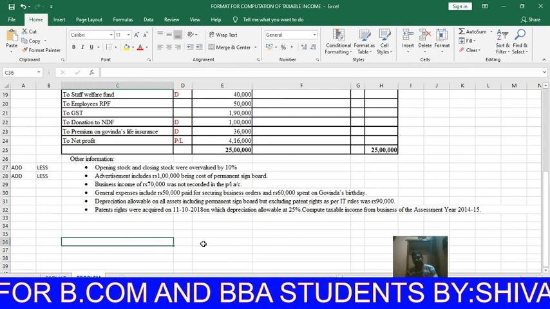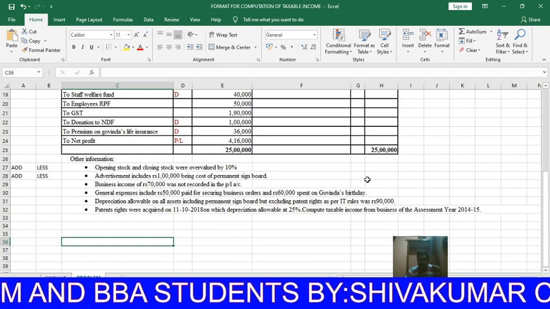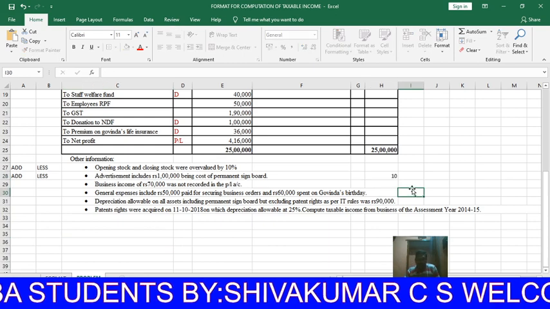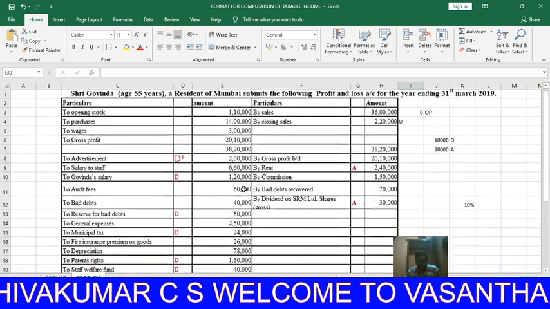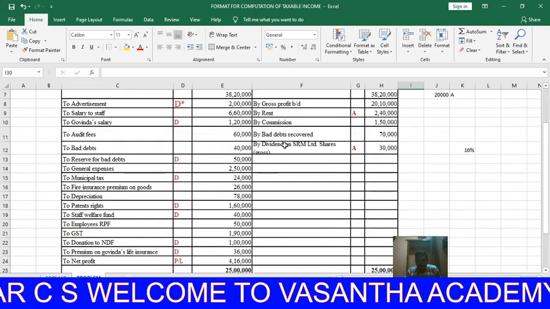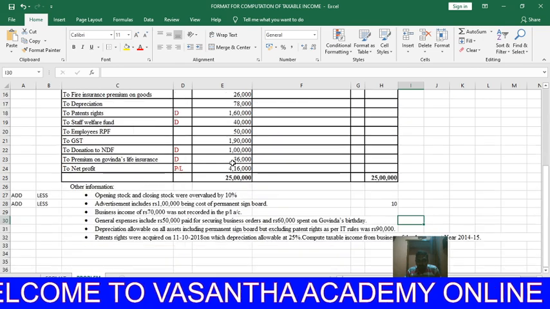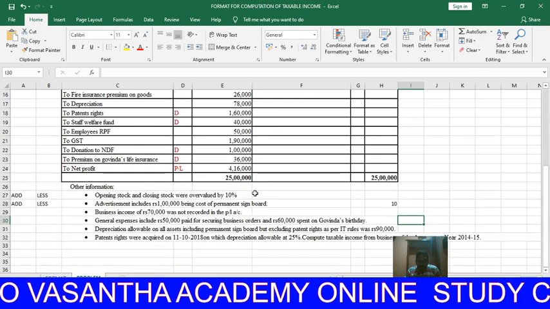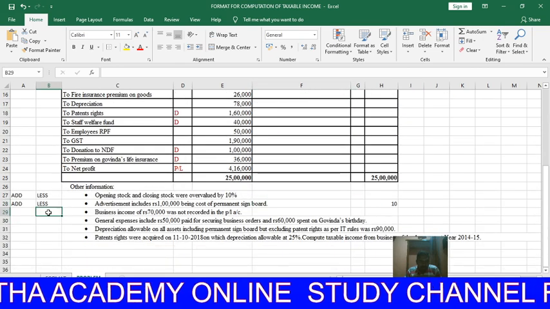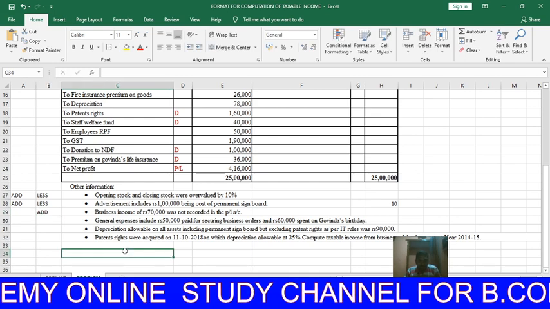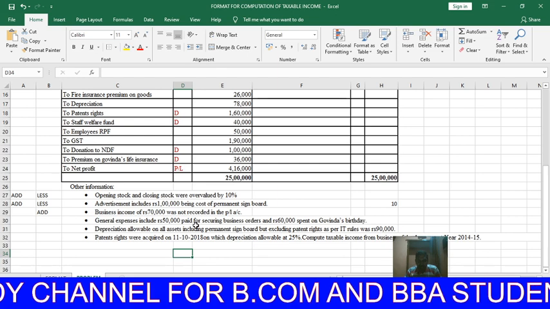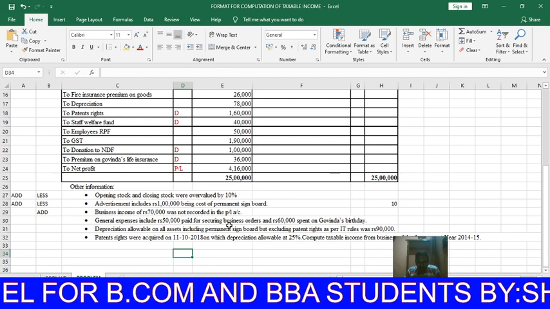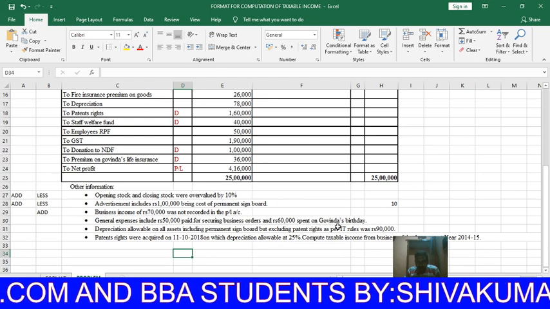What is the depreciation rate for signboard? 10%. I give 10% depreciation. Next, business income 70,000 was not recorded in profit and loss account. Whenever business income is not recorded in profit and loss account, the gross profit is understated. In order to correct this, we have to add this 70,000 business income to net profit.